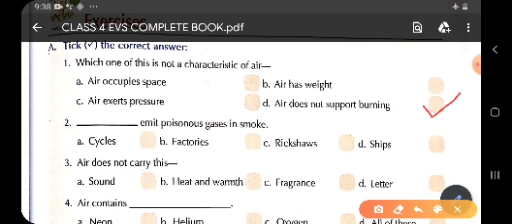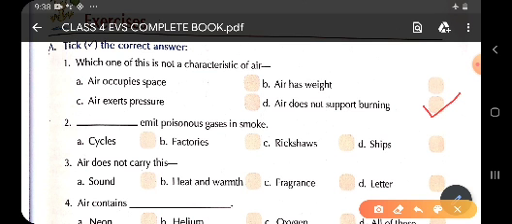Now children, question number 2 is dash emit poisonous gases in smoke. We have 4 options here. Option A is cycle. As we know, cycle does not produce any kind of pollution or poisonous gases. Option B is factories.